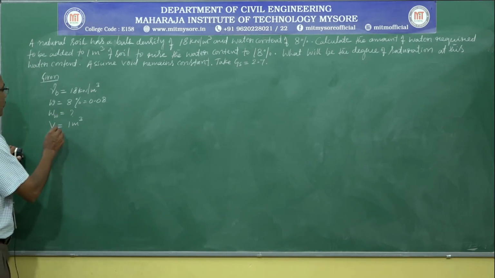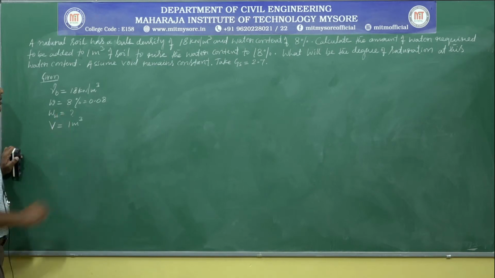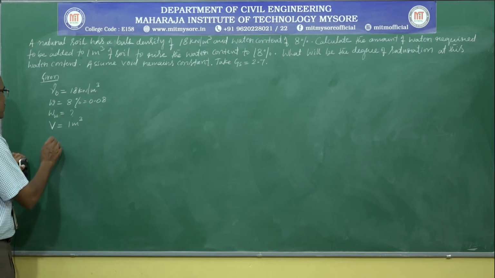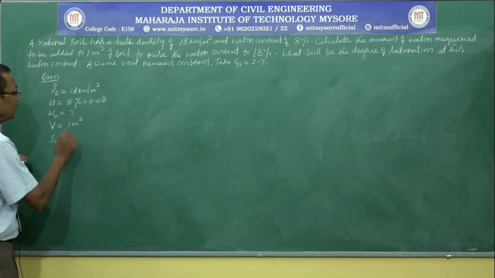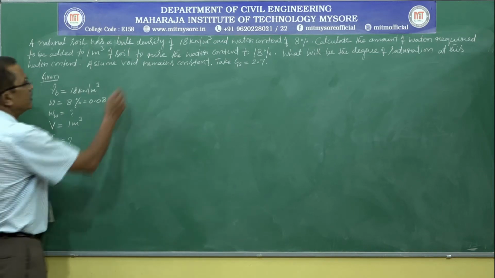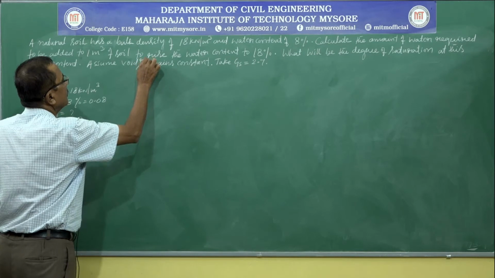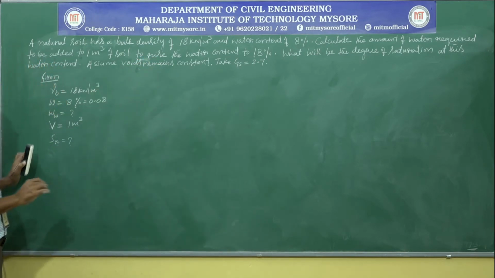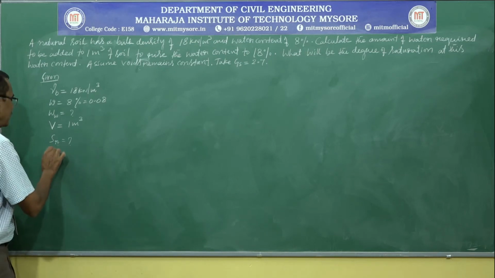So volume is equal to 1 meter cube, then degree of saturation SR is equal to question mark. Assume void ratio remains constant. GS is given.